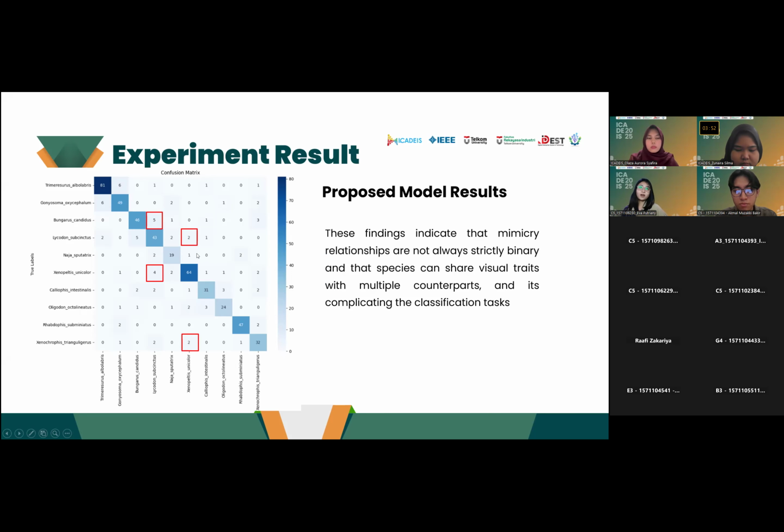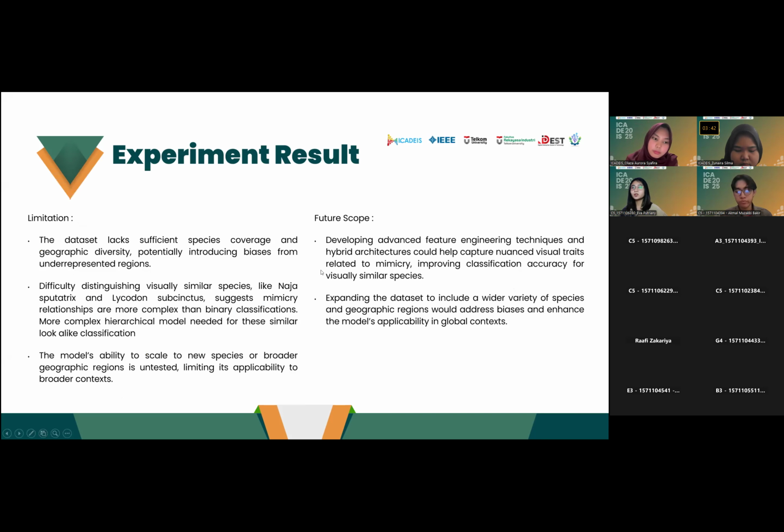So these findings indicate that the mimicry relationship is not always strictly binary, and that species can share visual traits with multiple counterparts, which complicates the classification task. So there are a few limitations from this research.